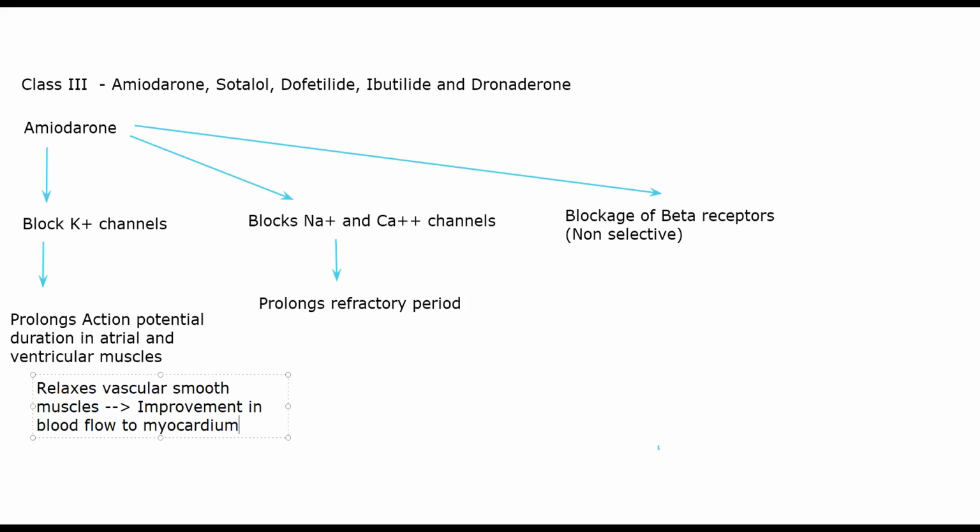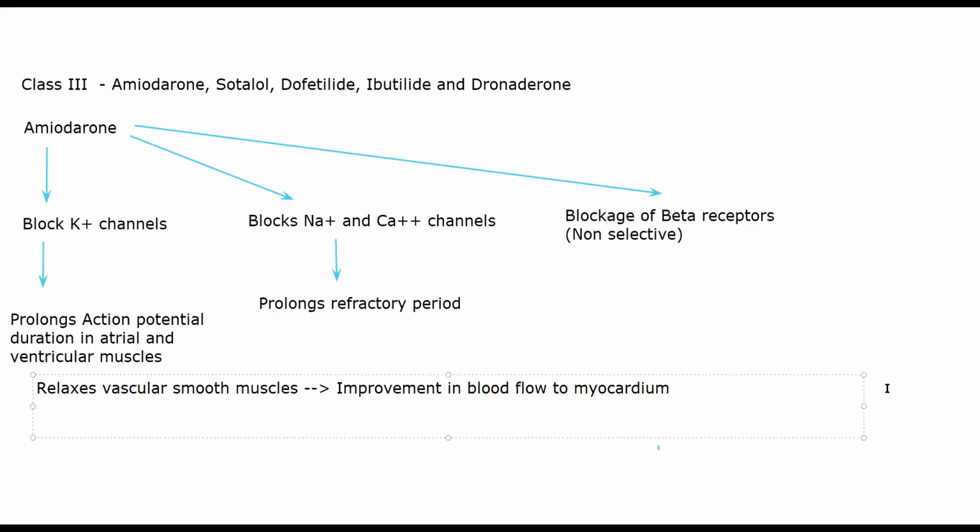Okay, the whole heart tissue in general, not just myocardium. And vasodilation of peripheral blood vessels, I'm just writing as BV, causes decrease in preload.